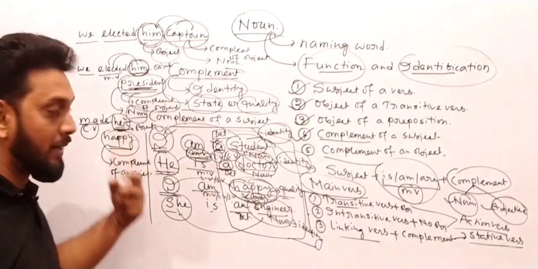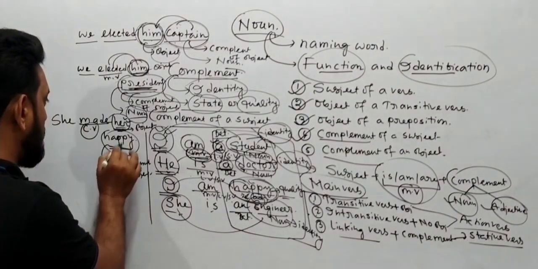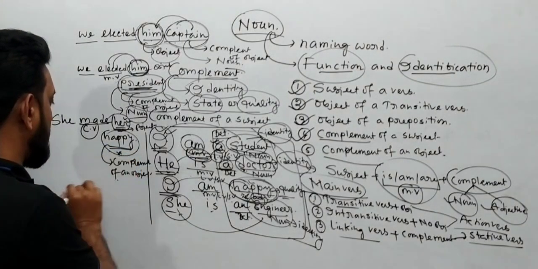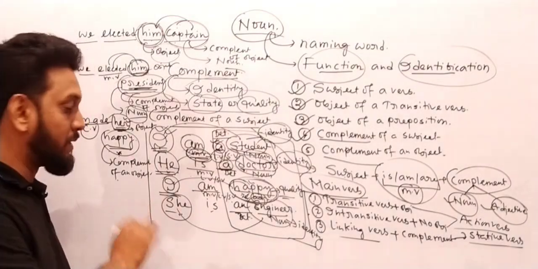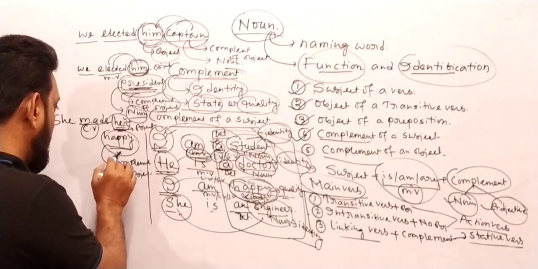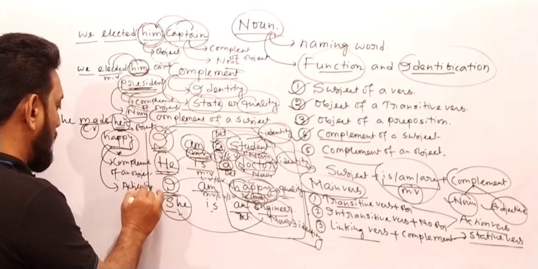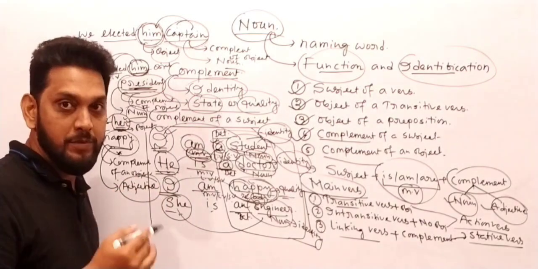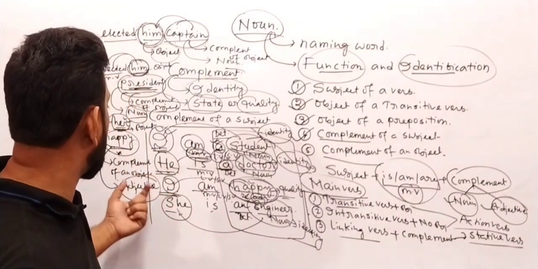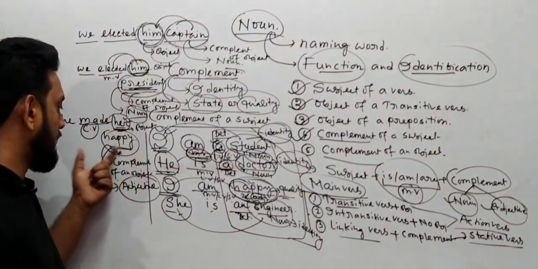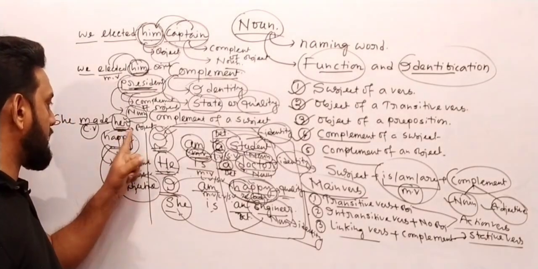Because you have changed the quality of this person, we can call it the object complement. Yes or no? Happy is known as the object complement. And because you have changed the quality or the condition or the state of this person, it is called an adjective. Why do we call it an adjective? Because we have changed the quality or the state or the condition of this person. So yes, this happy acts as an adjective complement and it came for this object.